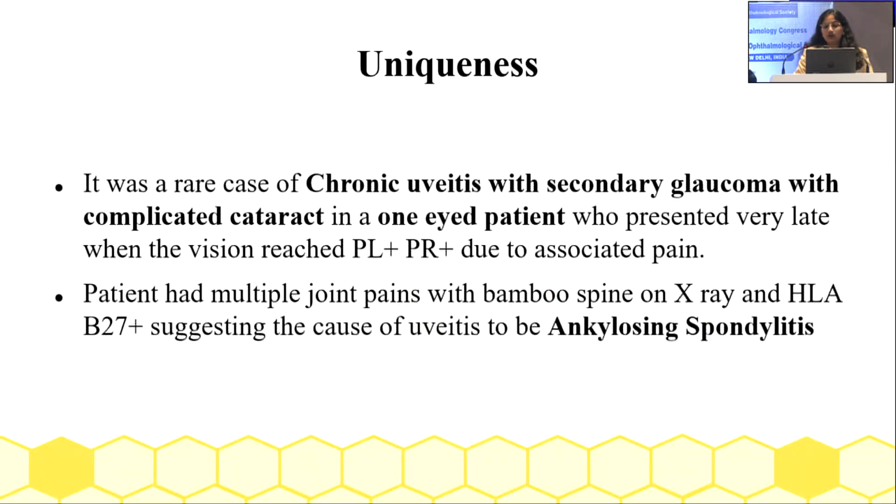So, uniqueness: it was a rare case of chronic uveitis with secondary glaucoma and complicated cataract in a one-eyed patient who presented very late, when the vision was PLPR, due to associated pain.